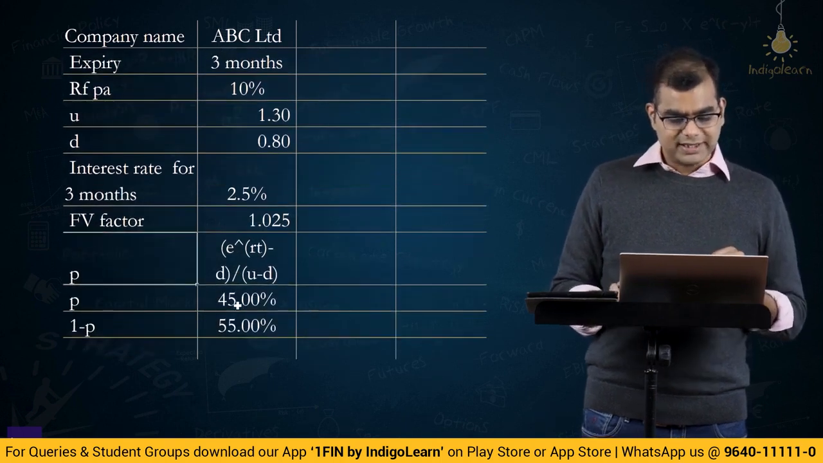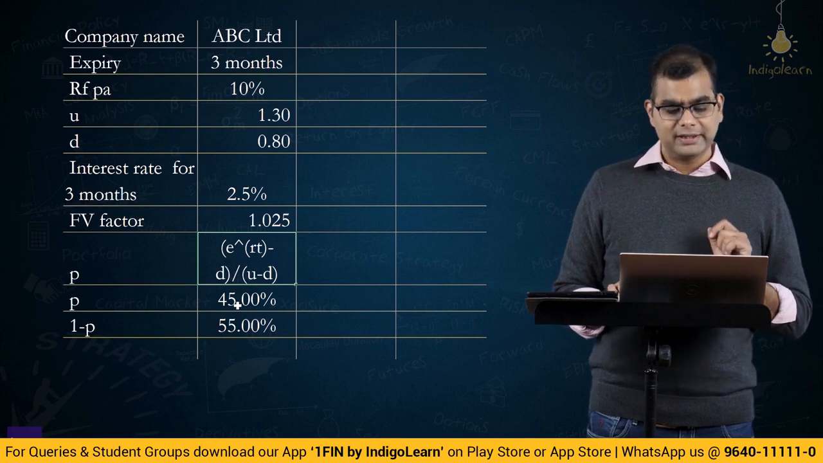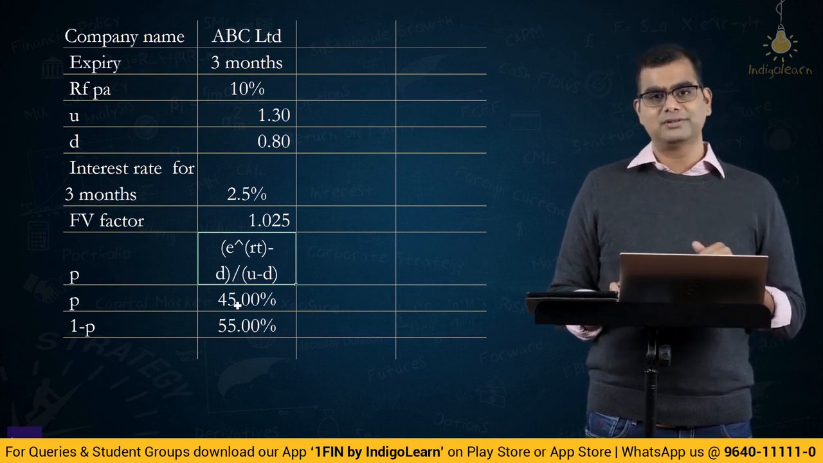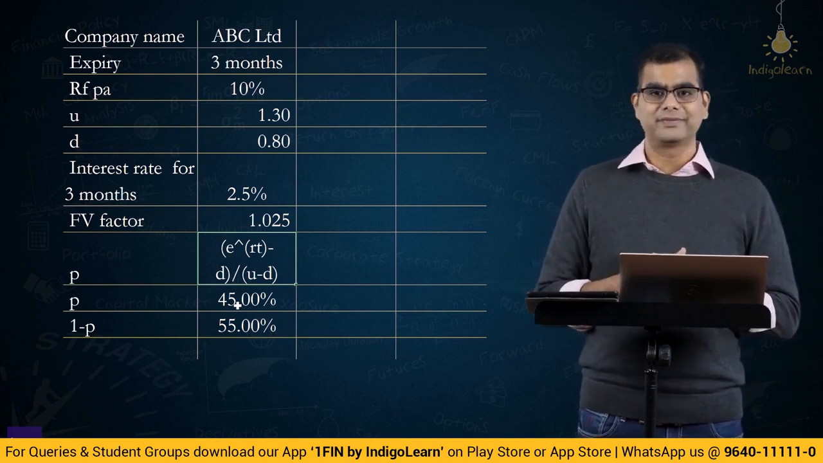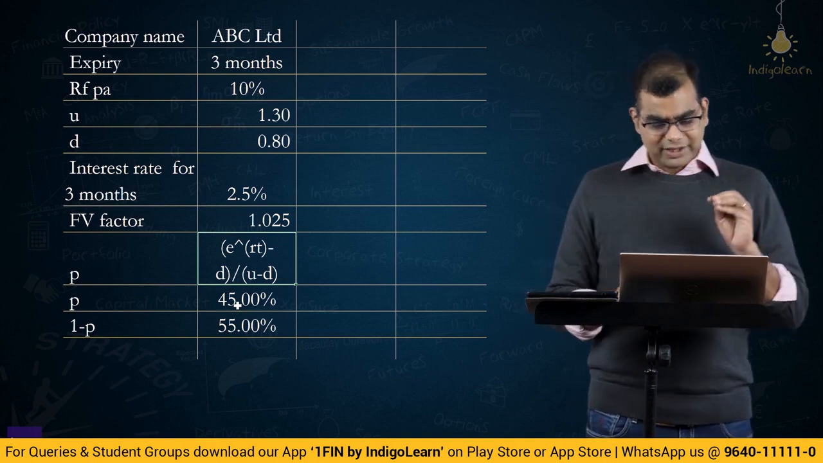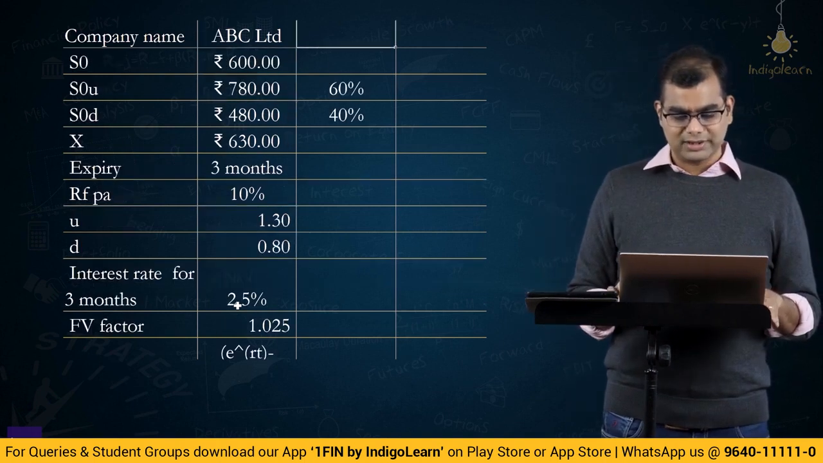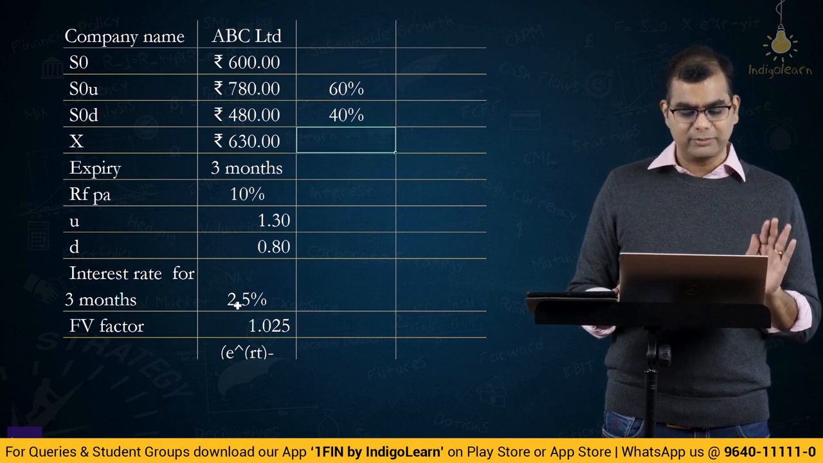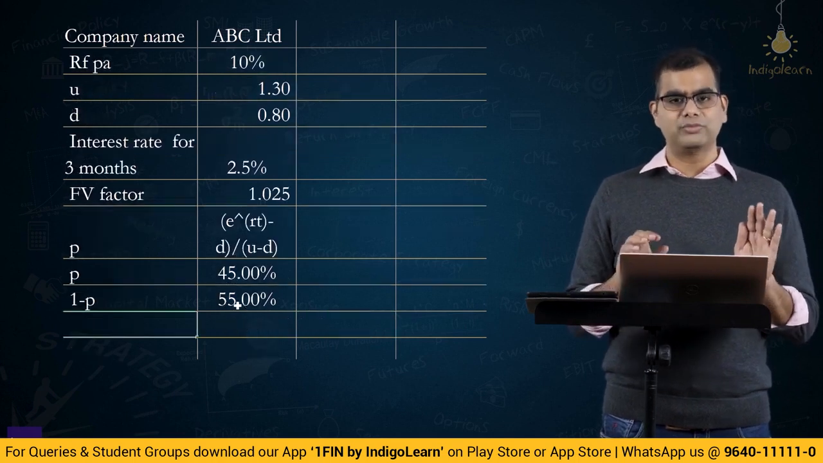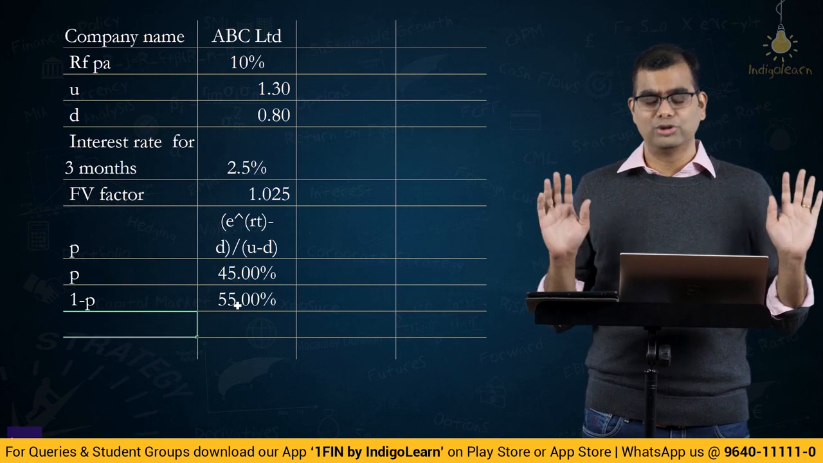If value of P is 60 and we know the value of U and D, then e power RT we should find out. But they have already given e power RT, right? So, we can choose to ignore these two numbers, 60% and 40%, and actually compute everything as per our normal formulae. That is my suggestion. That is how I would do it.